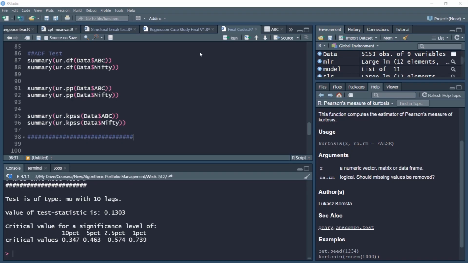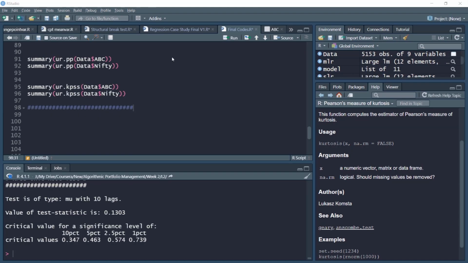of stock returns. In this video, we'll segregate our main data, which is the ABC stock return data, into training and test data. Training data will be employed to train the linear regression algorithm, while test data is employed to test the out of sample forecasting efficiency of the algorithm. So we'll start the analysis by segregating the data into training and test data.